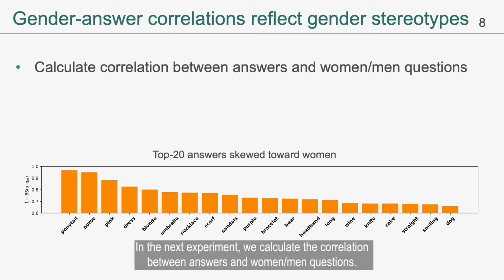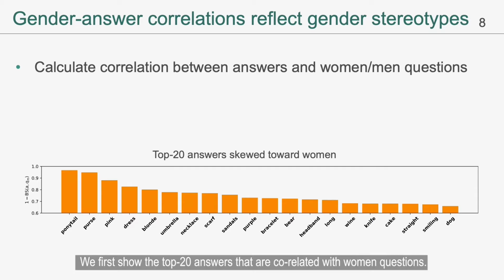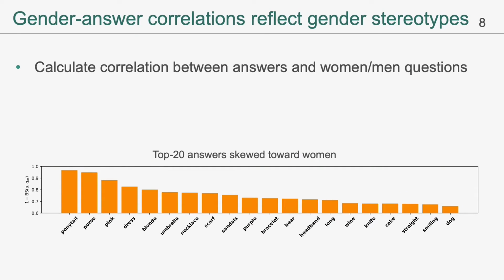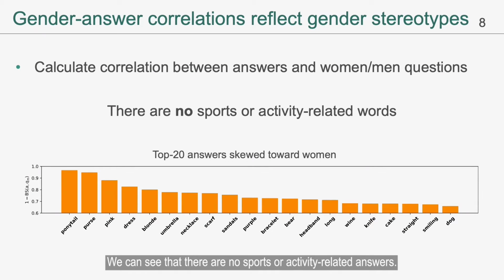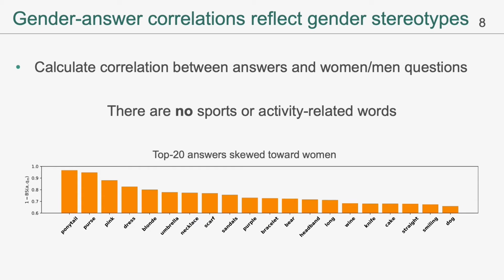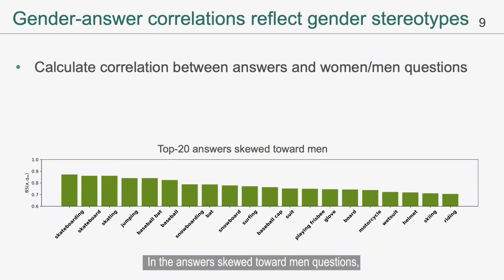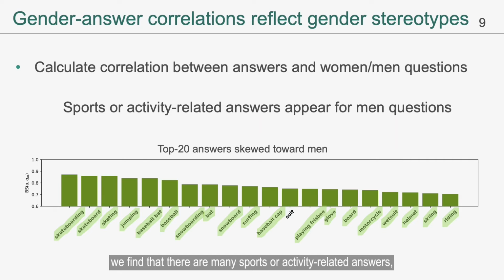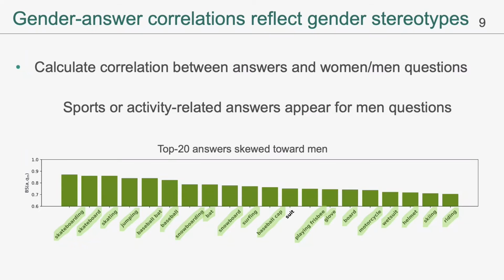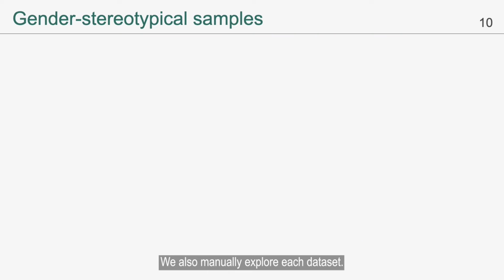In the next experiment, we calculate the correlation between answers and women or men questions. We first show the top 20 answers that are correlated with women questions. We can see that there are no sports or activity-related answers. In the answers skewed toward men questions, we find that there are many sports or activity-related answers reflecting the real-world stereotypes. We also manually explore each dataset.